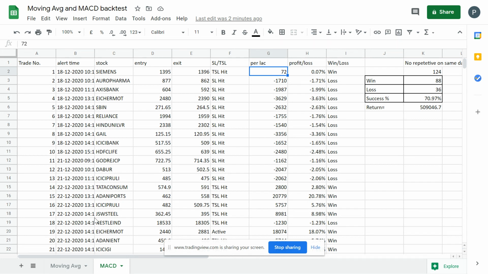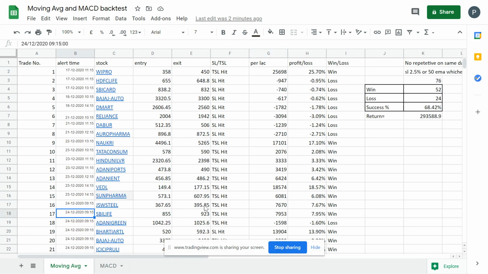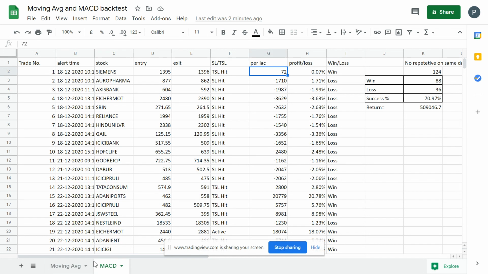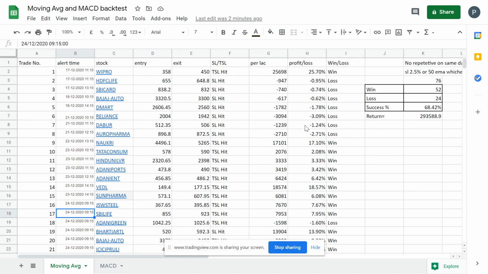The success percentage tends to drop when there is a sideways market, so this might vary. MACD and moving averages are almost equivalent; there is not much difference. And these two have taken the hit of whipsaws two times in a month, which cannot happen every month.